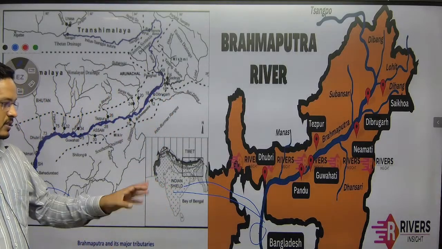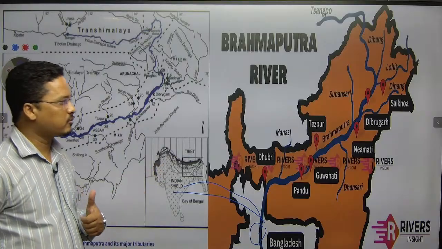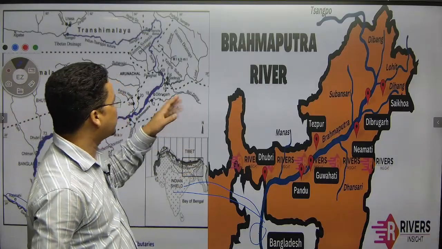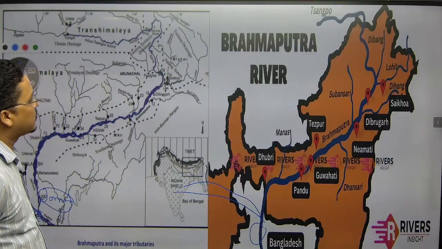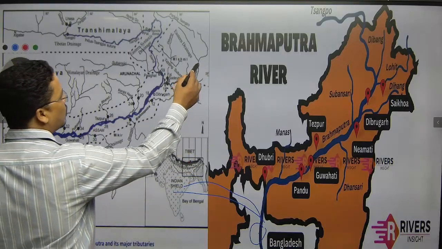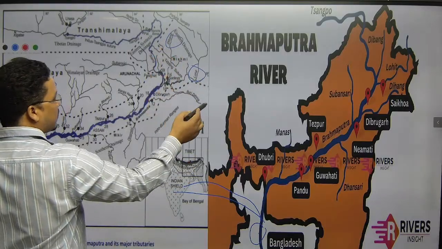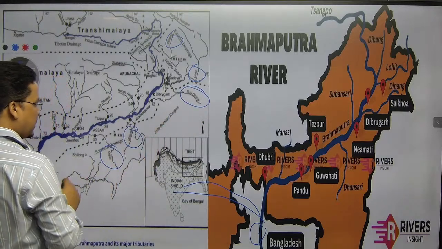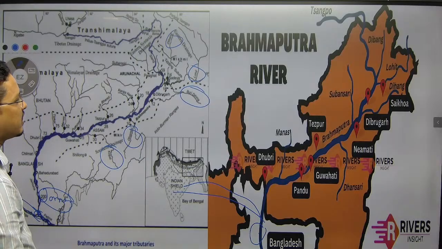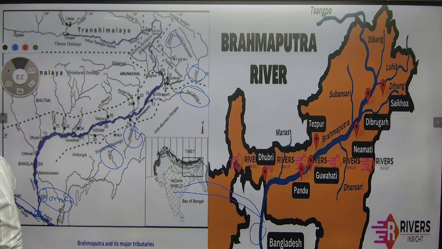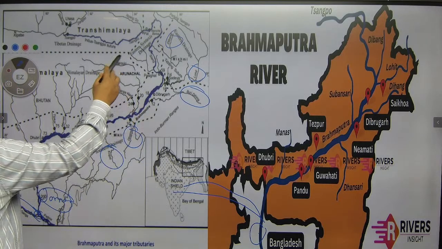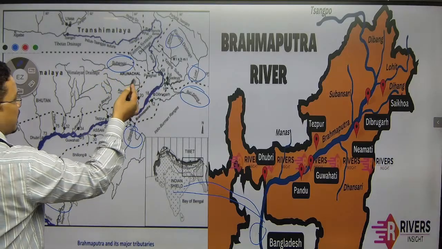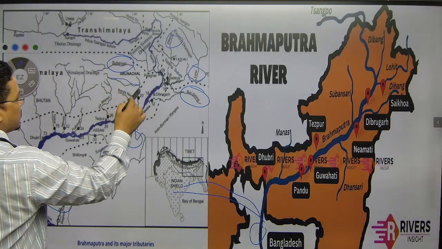So this is how the rivers flow into Bangladesh. Now we will come to some tributaries. Who are the tributaries? Here the left bank tributaries are Lohit, Dibang, then Buri Dihing, Dhansiri, Kopili. So these are the left bank tributaries. When it comes to the right bank, it would be Subansiri, Kameng. Kameng is not here, so you can write this Kameng also.